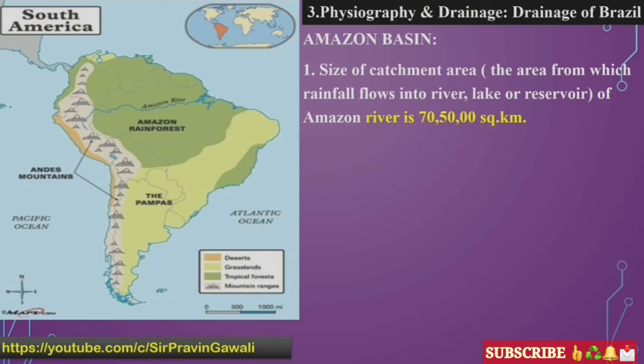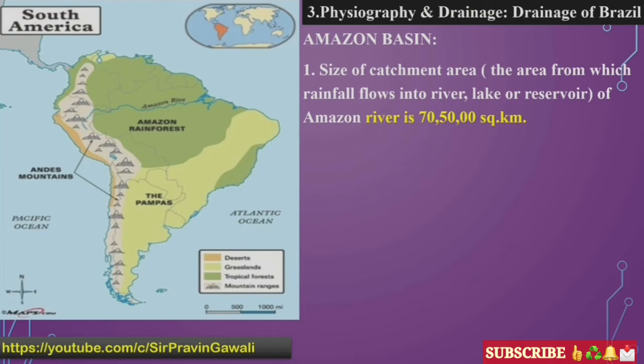Students, first of all, let's learn about the catchment area of the Amazon Basin. The size of the catchment area of the Amazon River is 7,05,000 square kilometers. Students, it is very important to understand and learn. Remember it, the catchment area of Amazon is 7,05,000 square kilometers.